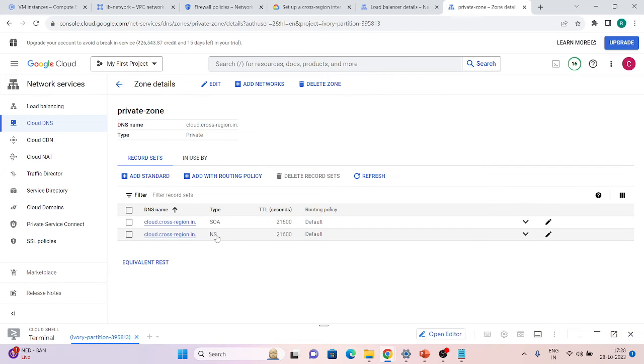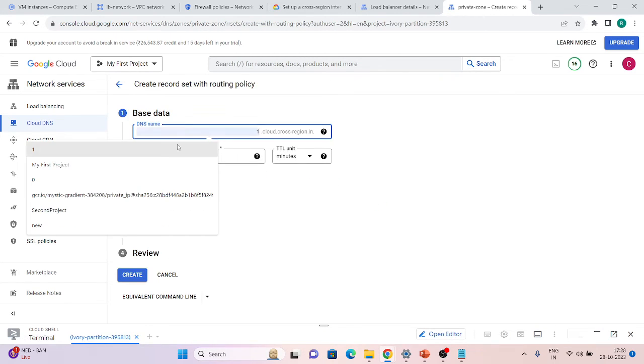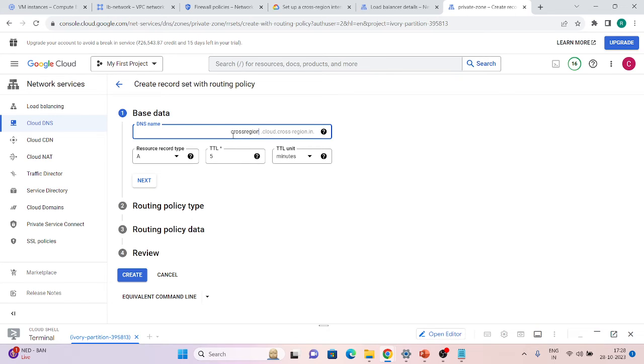You can see these are two default record sets which are already created by Google Cloud. We just have to click on add with routing policy. What we are going to do now is provide a name. So let's suppose we say cross region cloud.